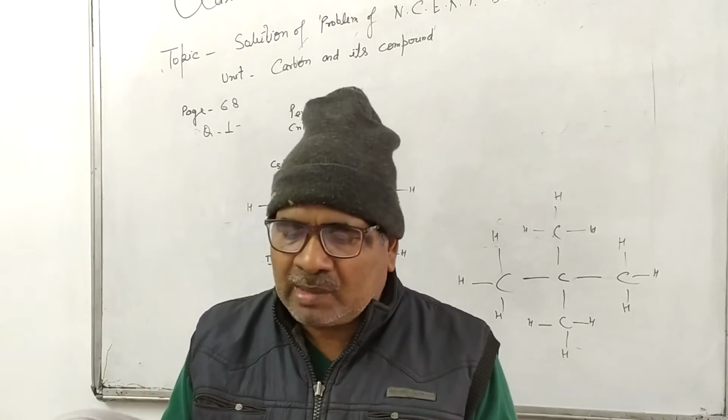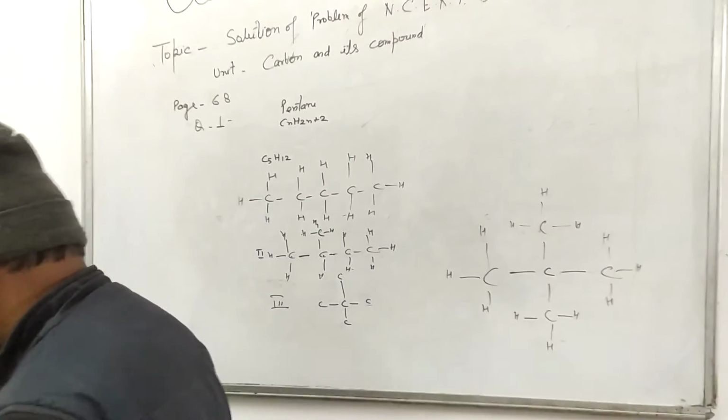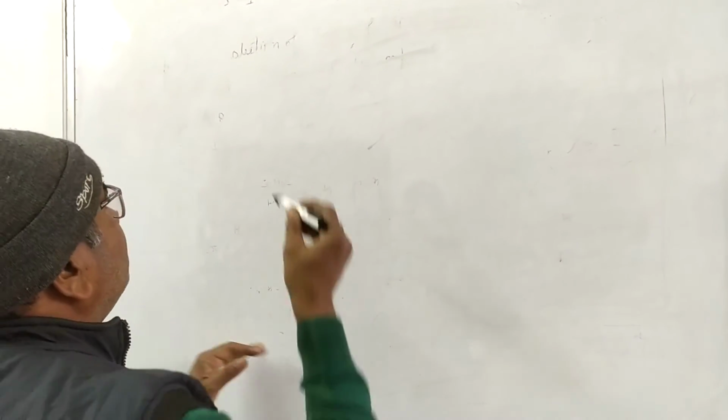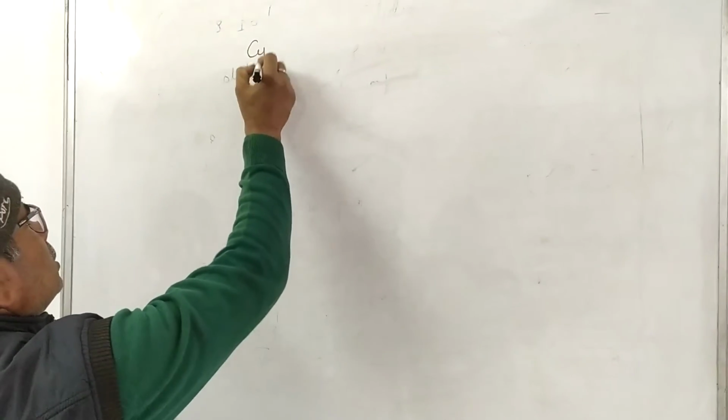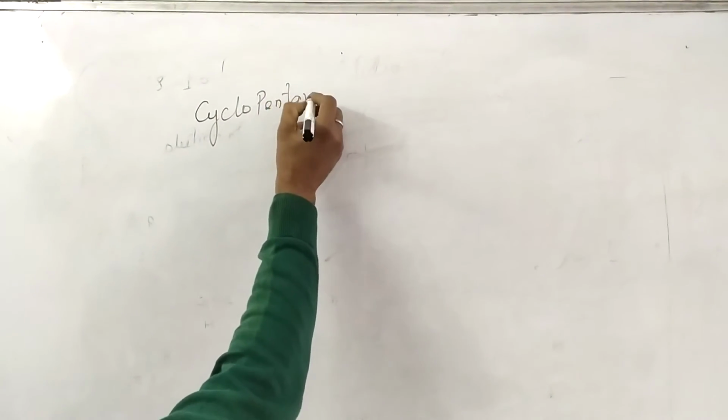And what will be the formula and electron dot structure of cyclopentane? What will be the formula of cyclopentane? Cyclopentane, its formula and its dot structure both.